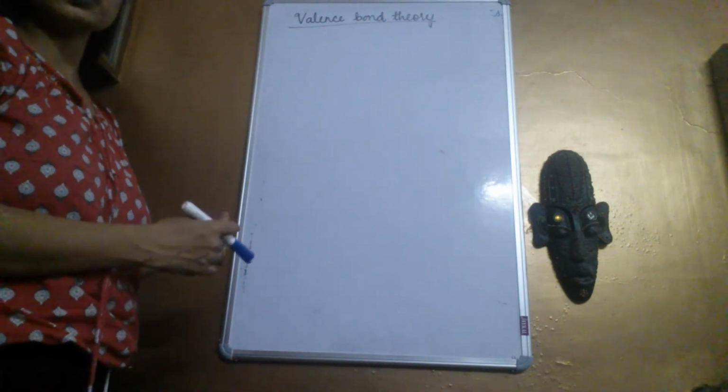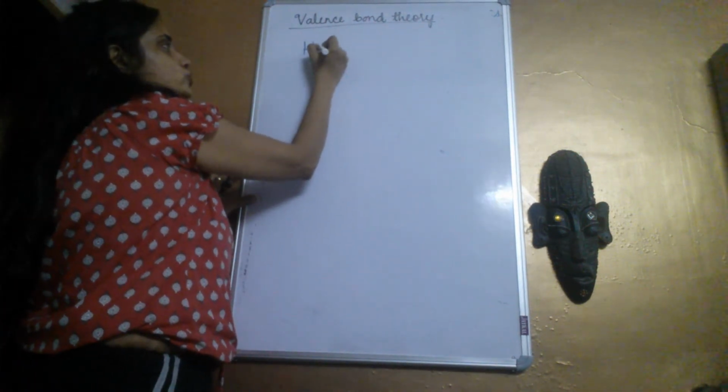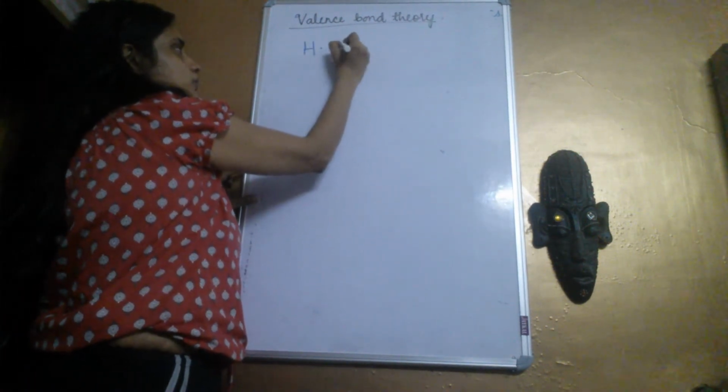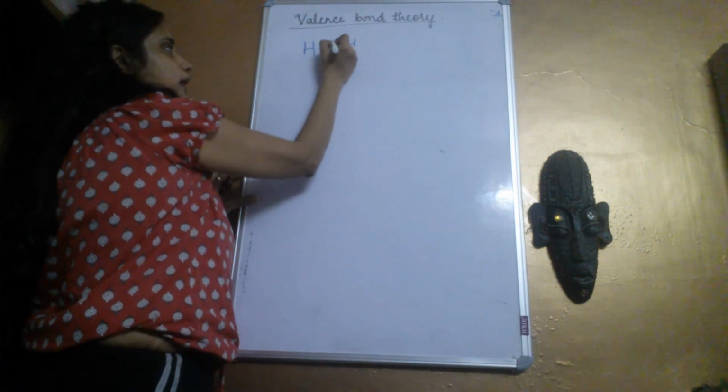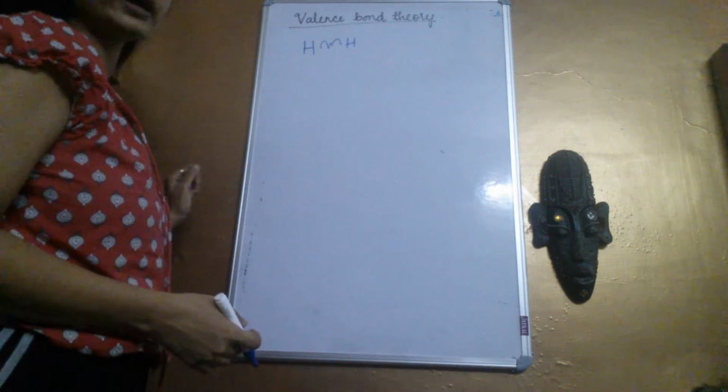So we are starting with the valence bond theory. Just to start with the valence bond theory, let's assume the bonding of hydrogen. Now how do two atoms of hydrogen bond? I have drawn what are called fish hook arrows, which we'll talk about later when we do organic chemistry.